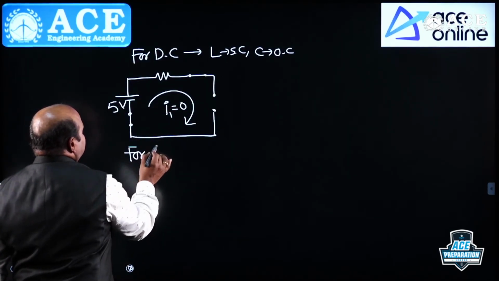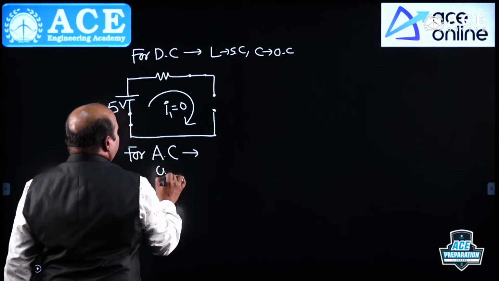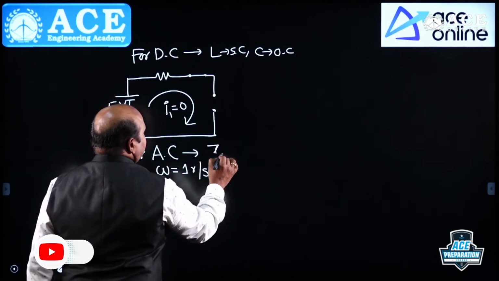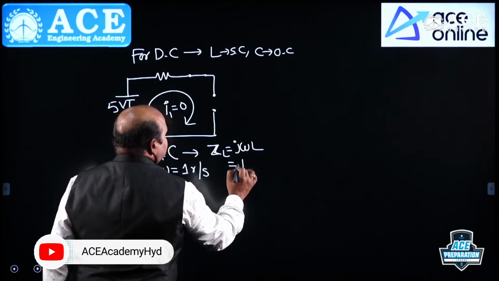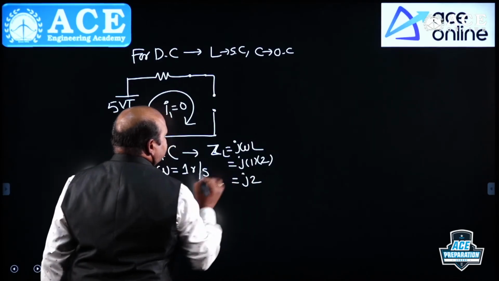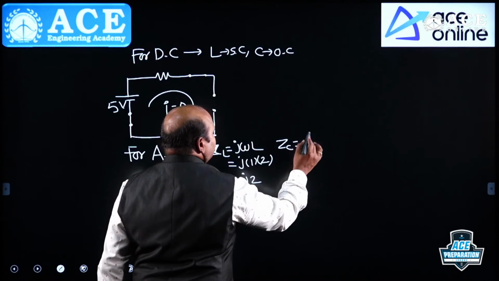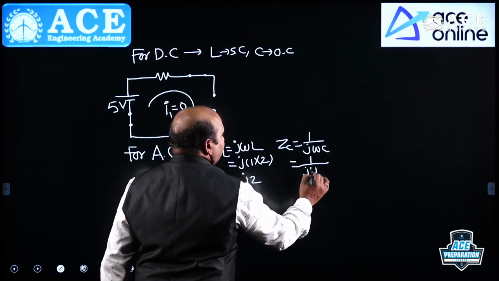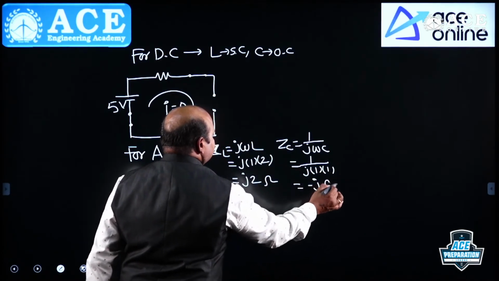Now for AC, V of t, omega is equal to 1 radian per second. Now ZL is equal to j omega L, which is j into 1 into 2, which is j2. And next, ZC is equal to 1 by j omega C, 1 by j into 1 into 1, which is minus j ohms.